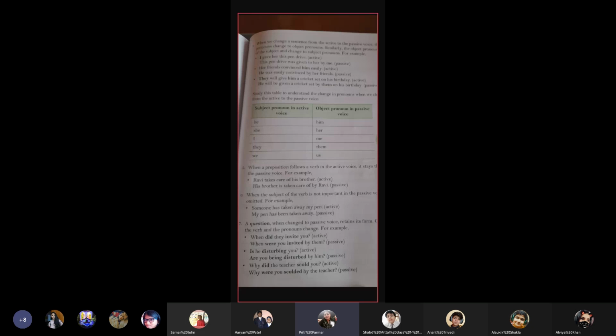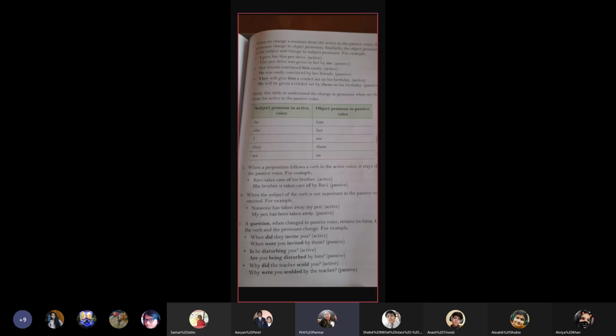Next, when the subject of a verb is not important in the passive voice, it can be omitted. Now see, if the subject is not very important: someone has taken away my pen. My pen has been taken away by someone is not necessary. Though if you write by someone, no one will mark it wrong. So at times, if the subject is not necessary, it is also omitted when you are writing a passive voice.